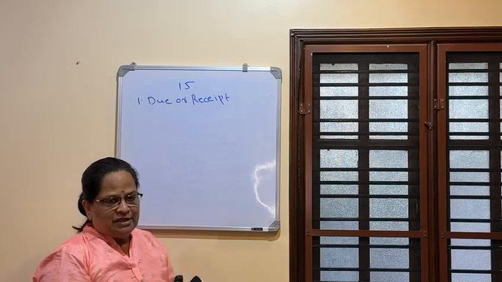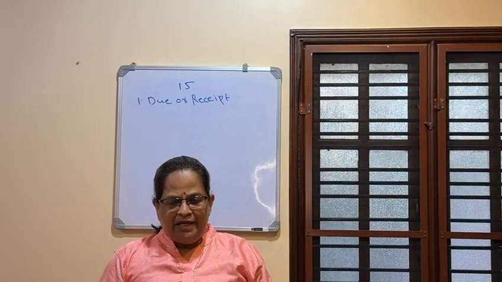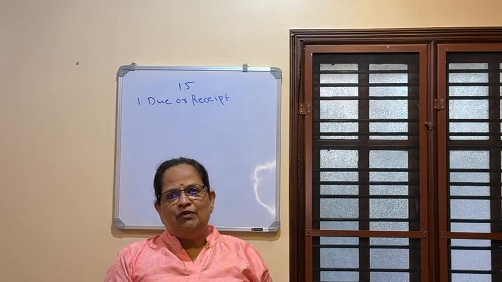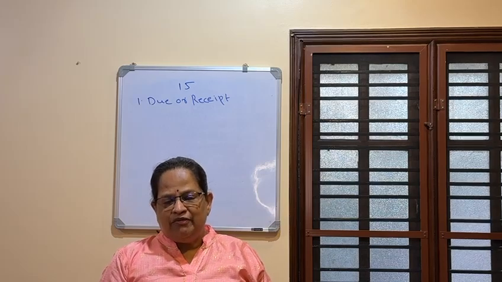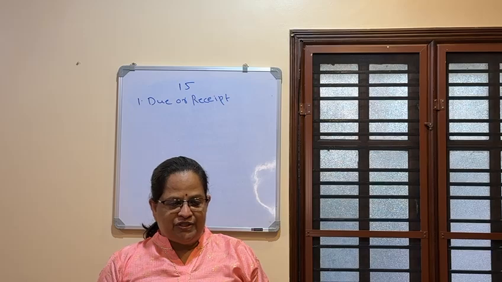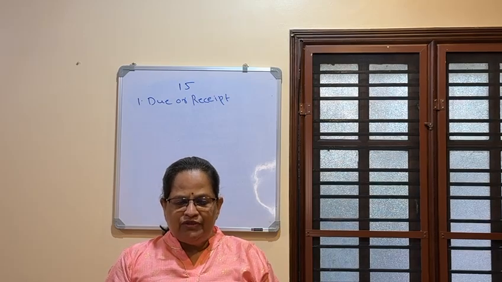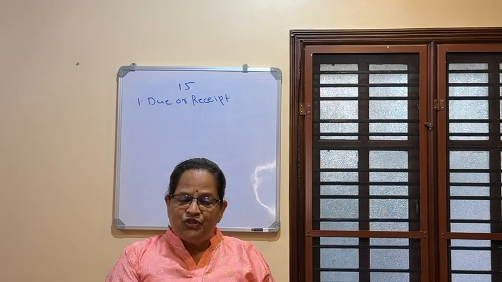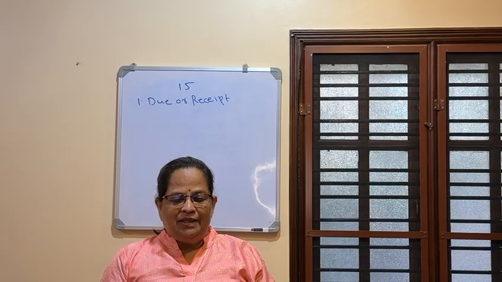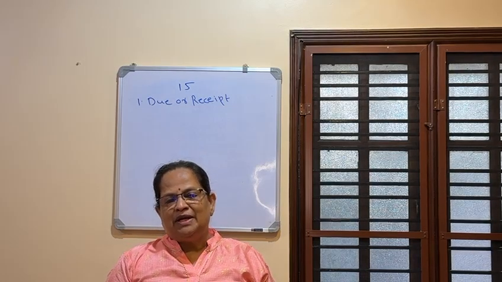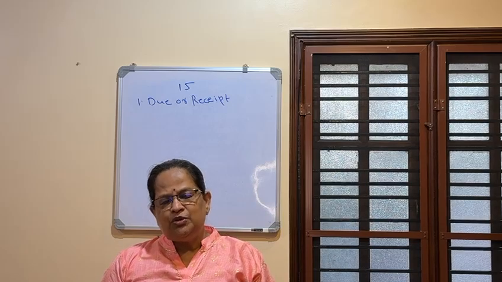Due or receipt basis. Salary paid in India either on the last day of the month or on the first day of the next month. For example, if you are working in August 2025, either you will get salary on August 31st or you will get it on September 1st. If salary falls due on the 1st of the month, and the last salary was paid on March 1st, then salary from March 25 to February 28 shall be considered for the assessment year 25-26.